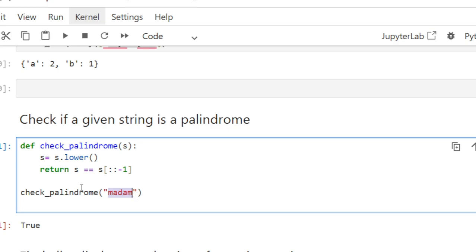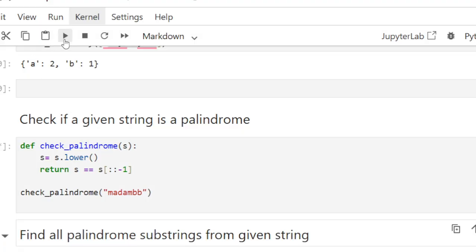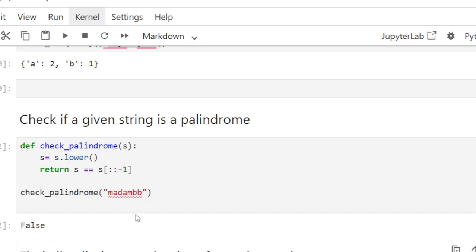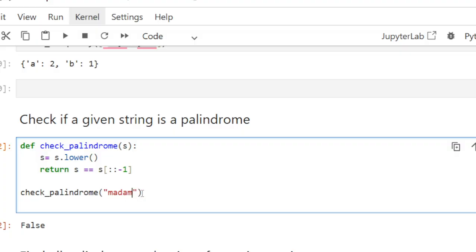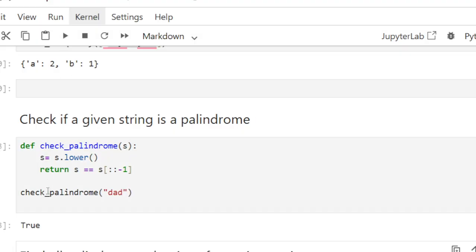I give some other string here, and I am getting the false because this is not the palindrome. So that is how we can create this palindrome program. It's a very simple program.